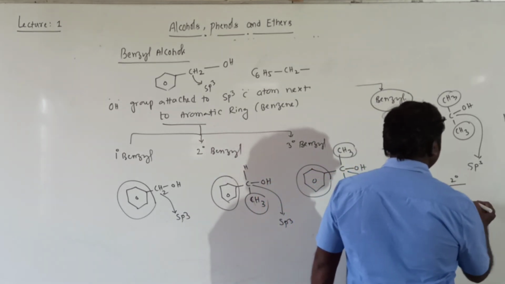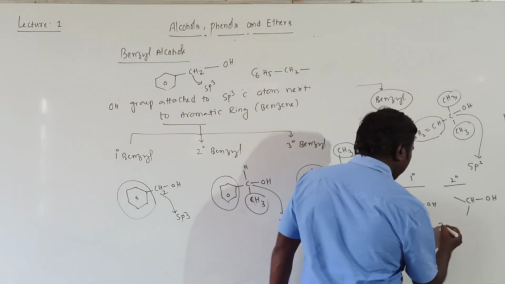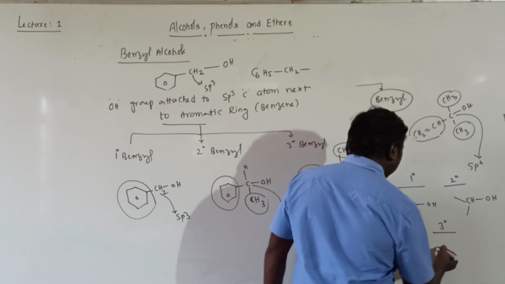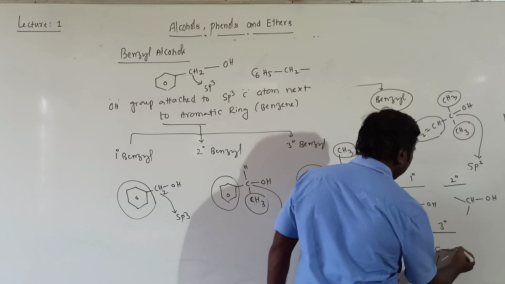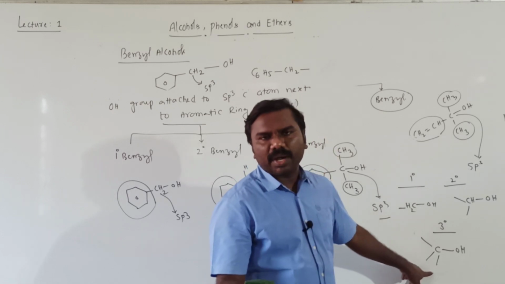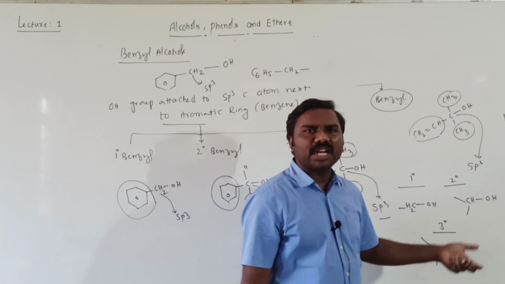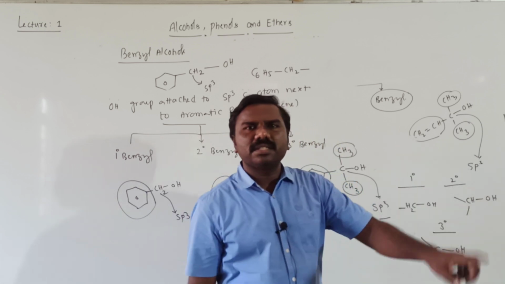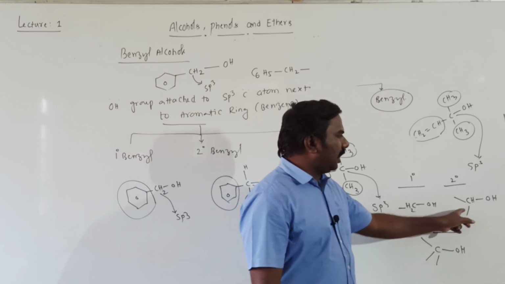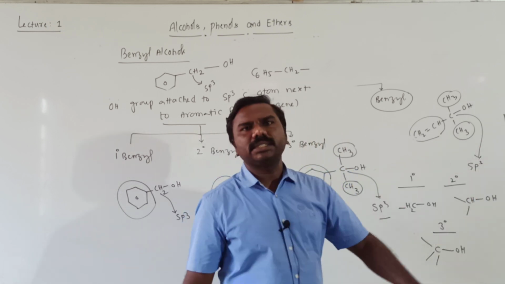Secondary means CH, OH, two bonds required. Tertiary means C, three bonds required. In place of these you can keep alkyl groups, methyl, ethyl, propyl, whatever. If COH is there, tertiary. If CHOH is there, secondary. If CH2OH is there, primary.